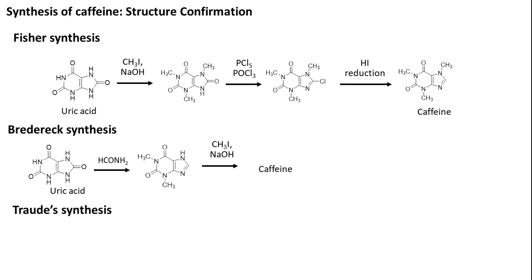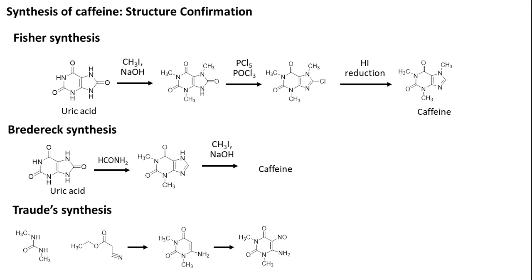The third synthesis is a total synthesis, Traube synthesis, where he used two synthetic reagents. One of them is symmetric dimethylurea, and the next one is ethyl cyanoacetate. So this reaction resulted in the synthesis of 4-amino uracil, because this is nothing but uracil. 1, 2, 3, 4. At the fourth position we have an amino group. So this is 4-amino uracil.